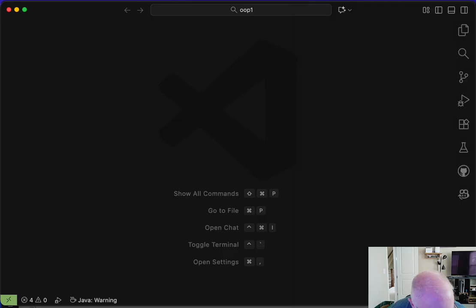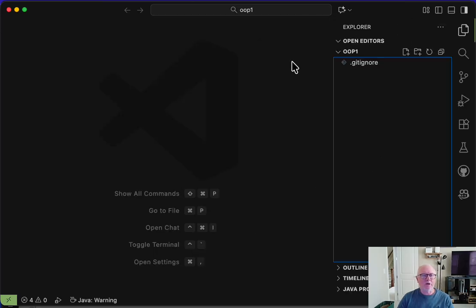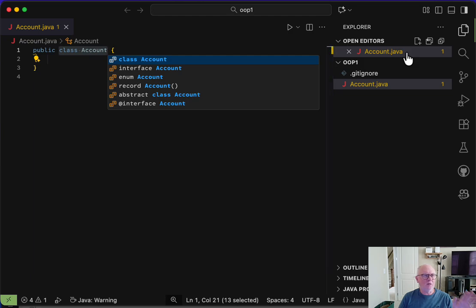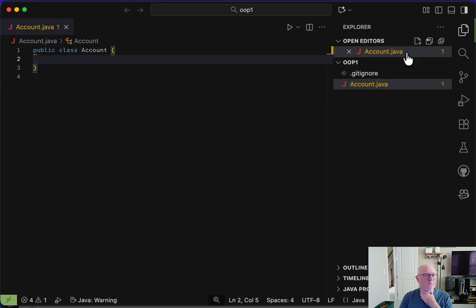All right, let's do our first code. I'm in Visual Studio Code, and I'm going to try to do this without using a bunch of project stuff. It may or may not work, but we'll see how it goes. So the first thing we're going to do is go over to our Explorer and add a new file. Let's create our first object, account. Notice that Visual Studio Code is pretty smart, and it pre-populates a bunch of stuff, so you don't have to type anything.